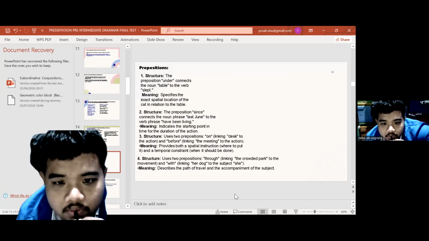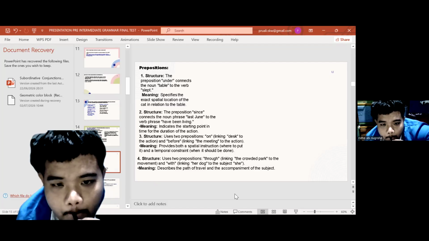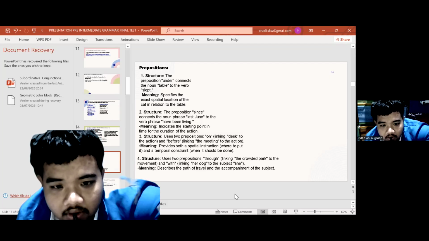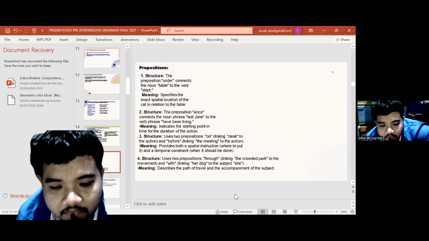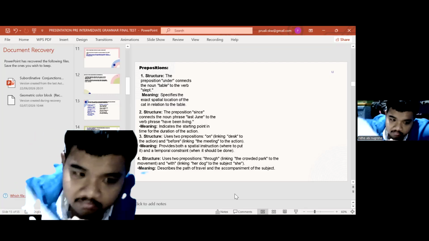Structure: it uses the preposition on, linking the desk to the action, and before, linking the meeting to the action, meaning it provides both a spatial instruction, where to put it, and a temporal constraint, when it should be done. Structure: it uses the preposition through, linking the crowded park to the movement, and with, linking her dog to the subject she, meaning it describes the path of travel and the accompaniment of the subject.